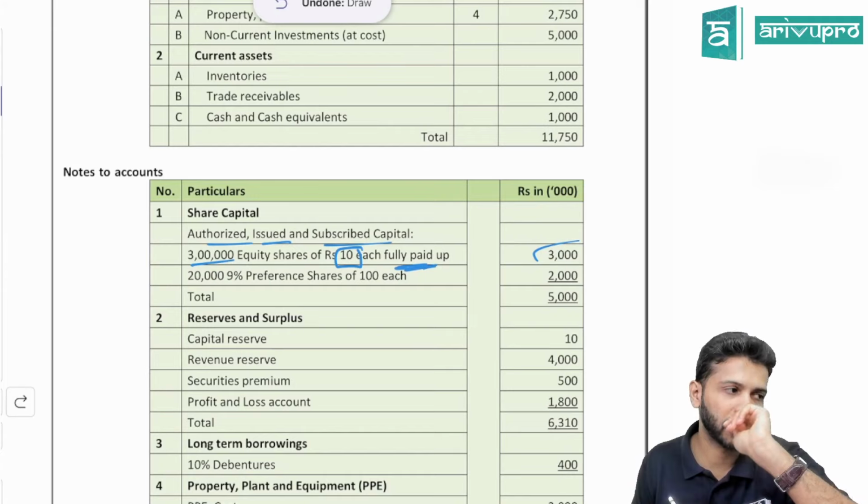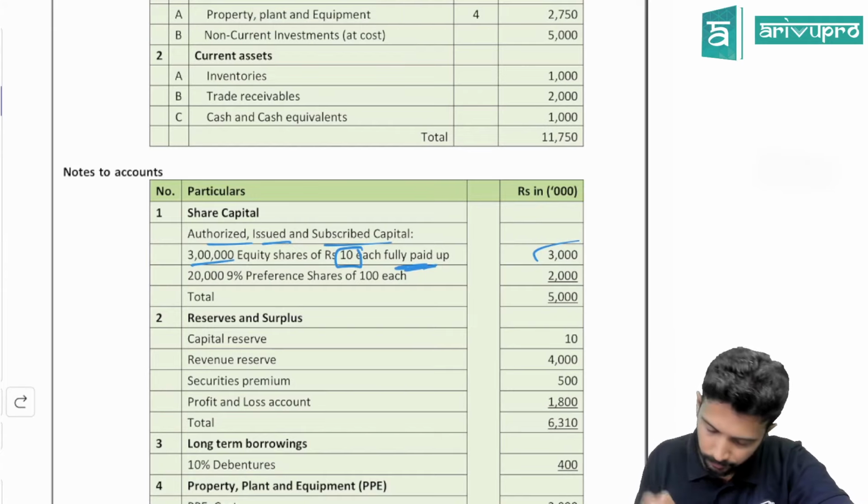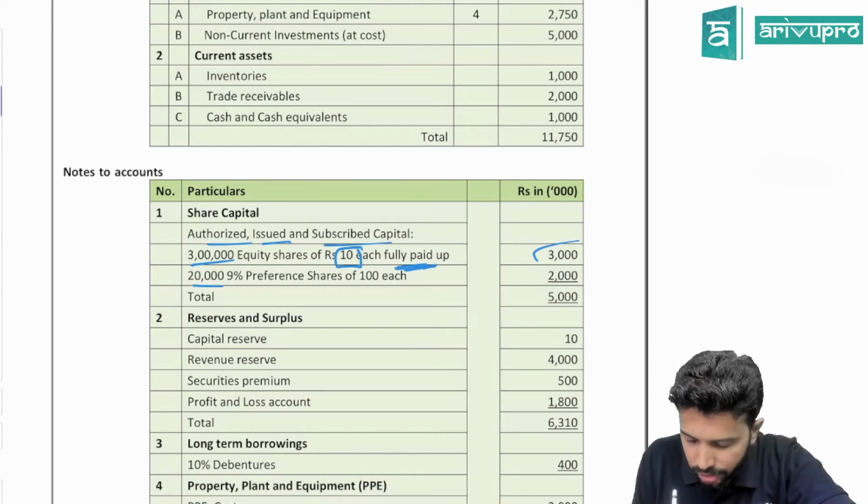All the numbers they are giving in thousands. We also have 20,000 9% preference shares of 100 each. That's about 20 lakh, which they're calling 2,000. So the total is about 5,000, which they have shown in the main balance sheet.